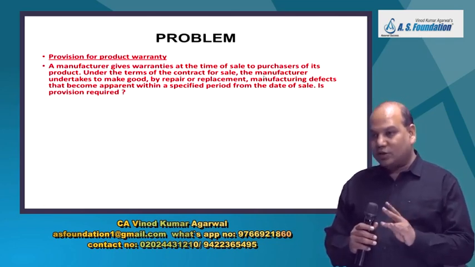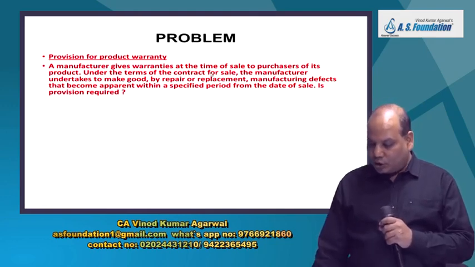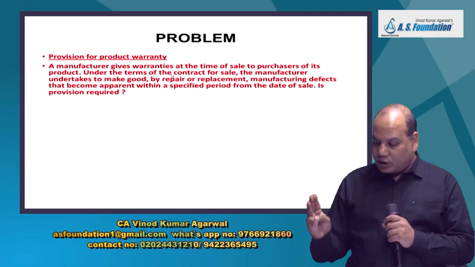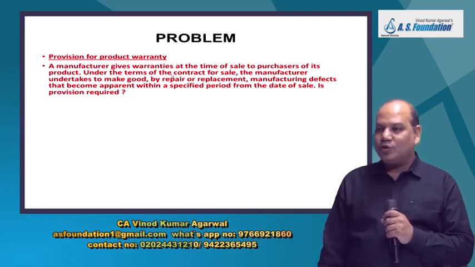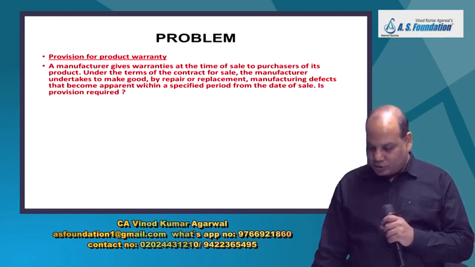Second, is it a past event? What is the past event here? What is the obligating event here? Sale of goods and giving warranty to the customer. Will it result into outflow of resources embodying economic benefit? Yes. Because when you do repair, replacement, you have to incur some expenses.